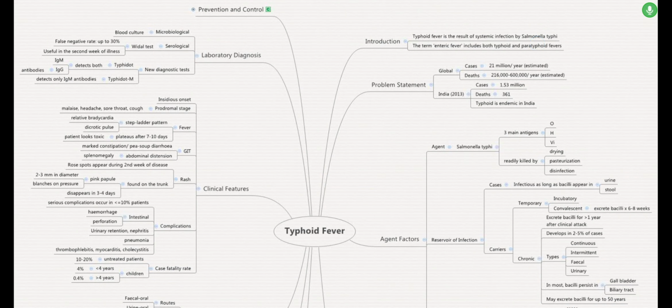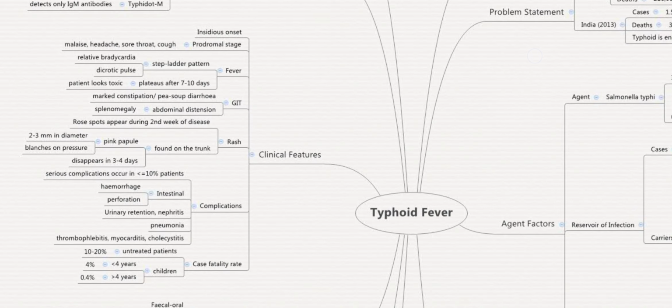On to the lab diagnosis. There is microbiological, that is blood culture; serological, that is the Vidal test with a false negative rate of up to 30%; and newer diagnostic tests, that is Typhidot and Typhidot-M. Typhidot detects both IgM and IgG. Typhidot-M detects only IgM antibodies.